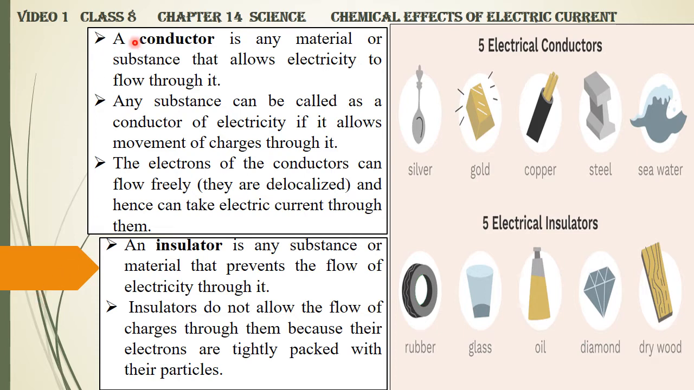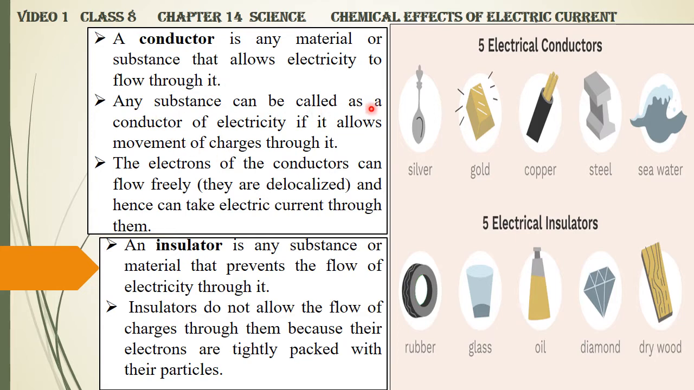Now, to begin with, the term conductor. You must be familiar with this term from the previous classes. A conductor is any material or substance that allows electricity to flow through it. So the electric wire that you see in your home is a conductor of electricity. Why? It allows electricity to flow.